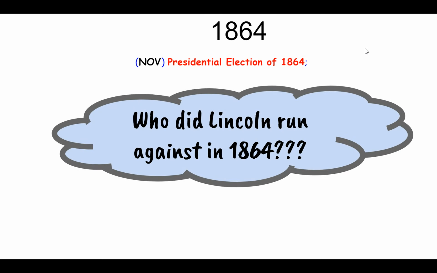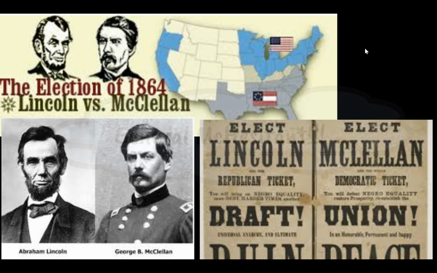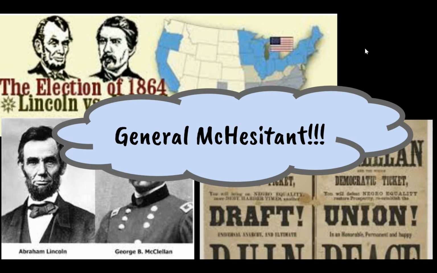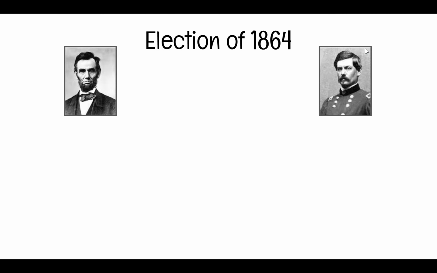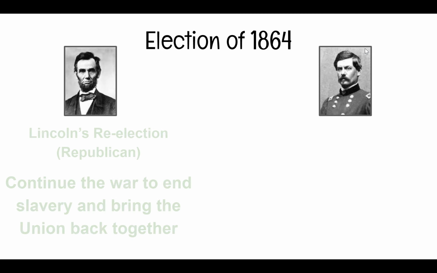And so you might be thinking, well, who does he run against in the election of 1864? Does he run against a little giant? Who is he running against? And the answer might surprise you. He ends up running against General Mick Hesitant. So Lincoln is running as a Republican, Mick Hesitant running as a Democrat. And this is a very serious, important election.